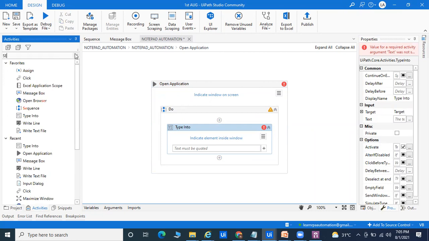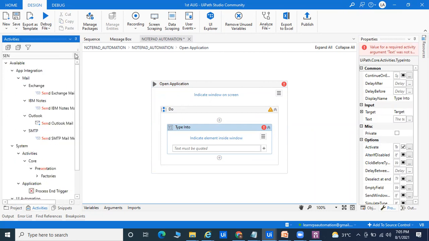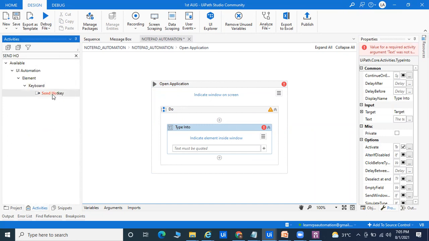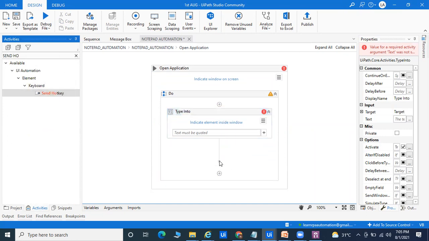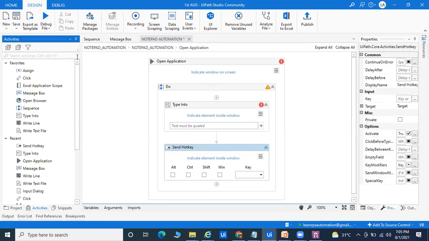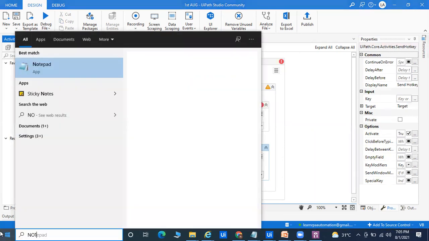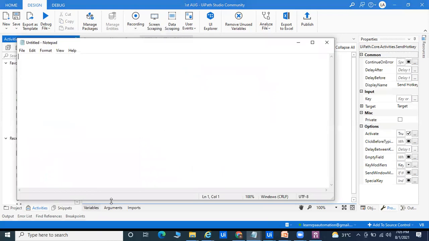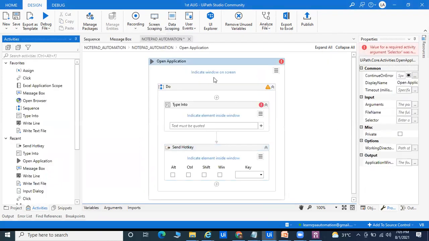We have a send hotkey activity there, send hotkey for saving the things. You can take the send hotkey and go for this. This is called send hotkey. When you press one by one, I can tell you right now, I'm going to take one notepad. The manual step right now, I will launch it and attach my screen.